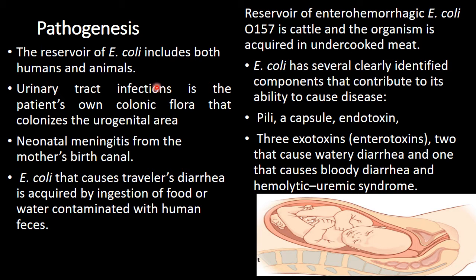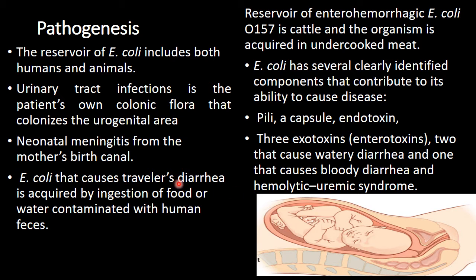The urinary tract infection. You know how a person gets a urinary tract infection. This infection is caused by the person's own colonic flora that colonize the urogenital area. Neonatal meningitis is acquired from the mother during delivery. When the baby passes through the birth canal, the E. coli present there cause neonatal meningitis.